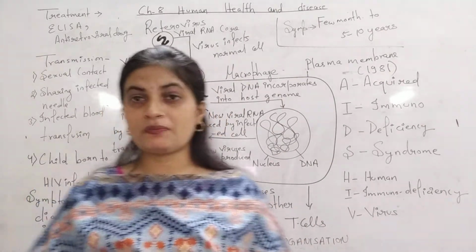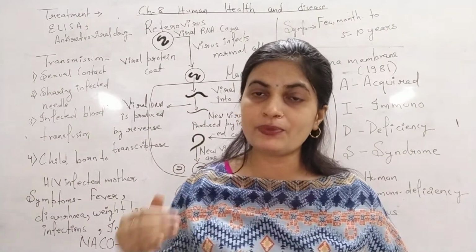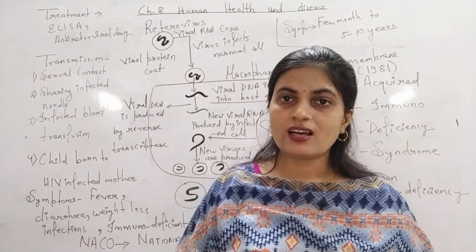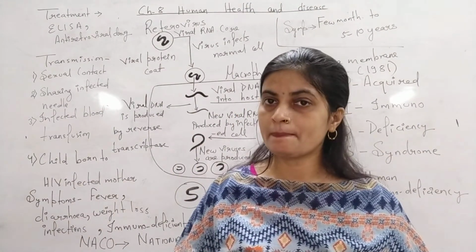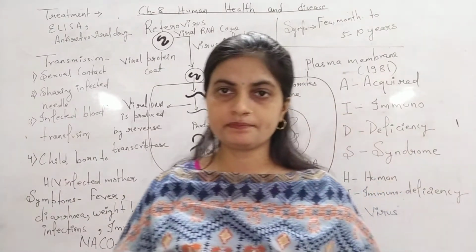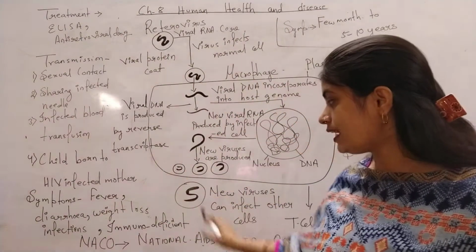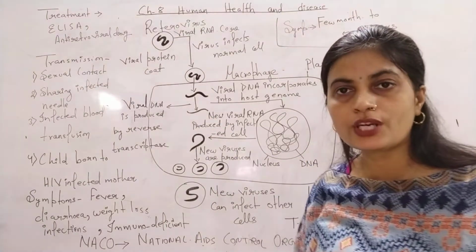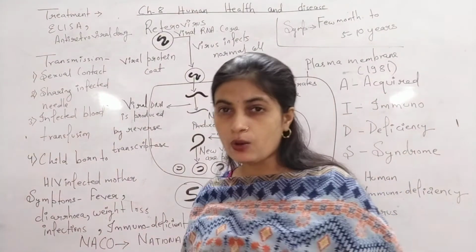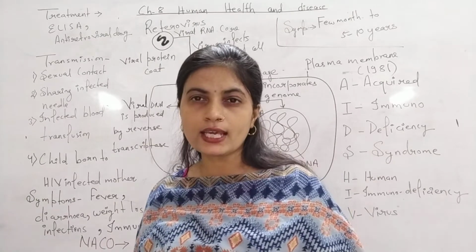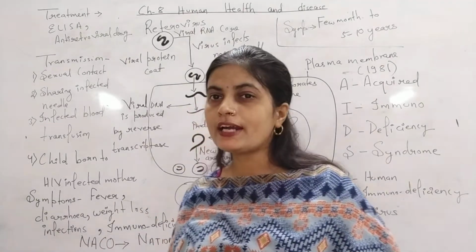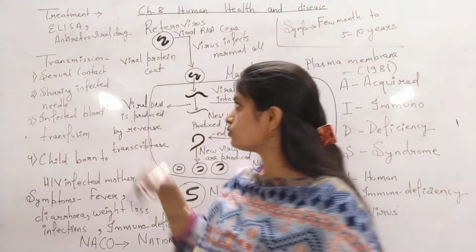That means till that time that person can act as a carrier and that person can infect the other population in the society. The next thing is here, as we have seen, we have to see the treatment. For treatment, how can we know that the person is having AIDS or not? For that, one test is there. That test is known as ELISA,